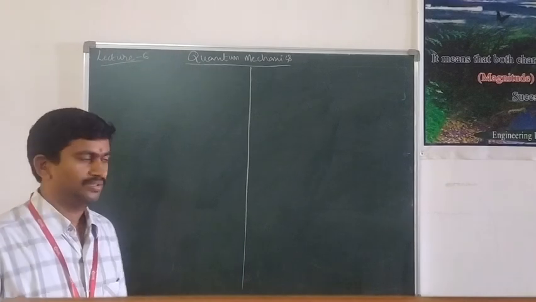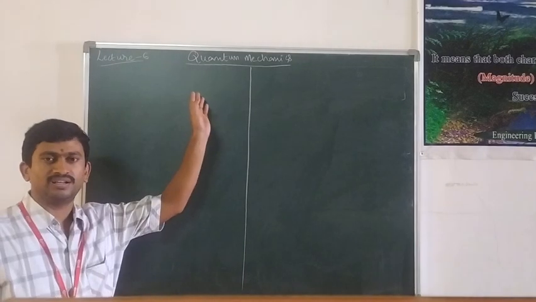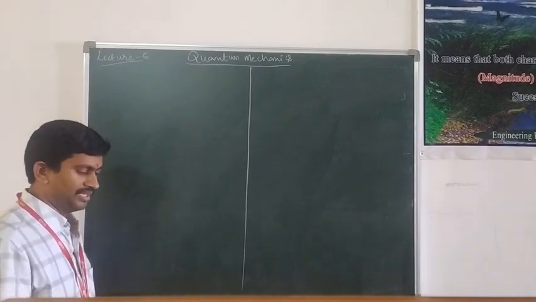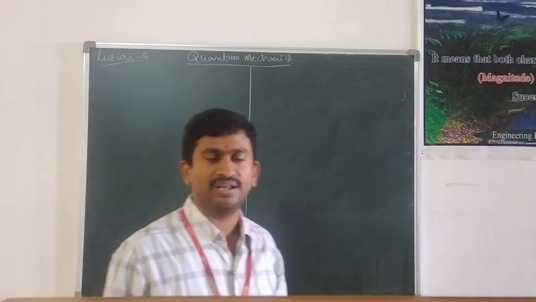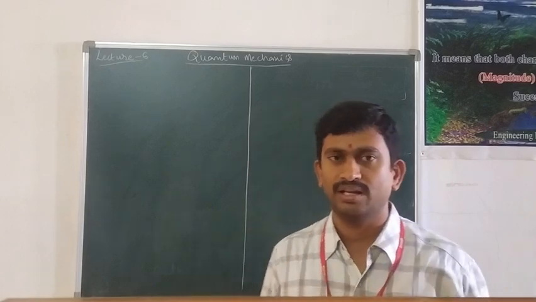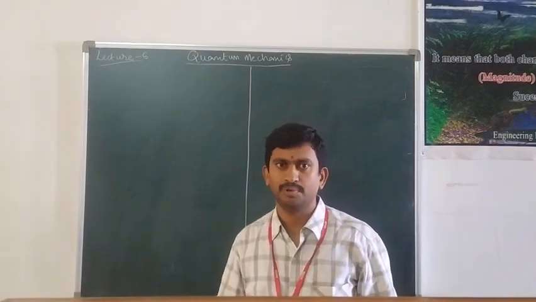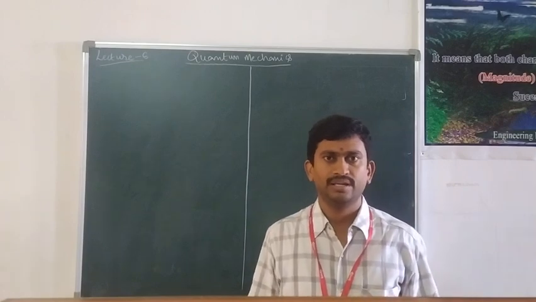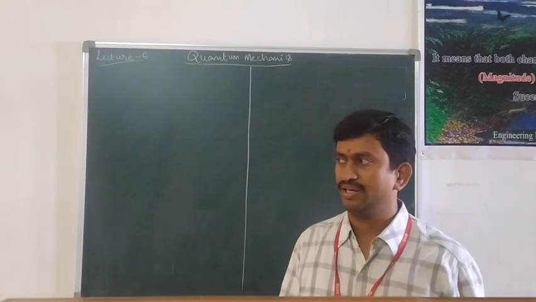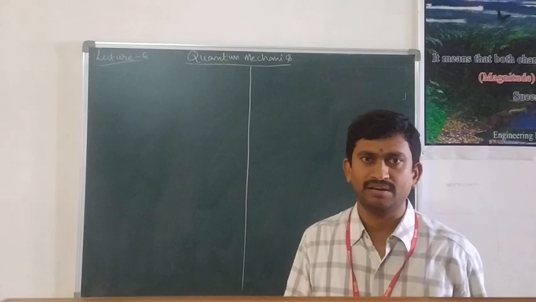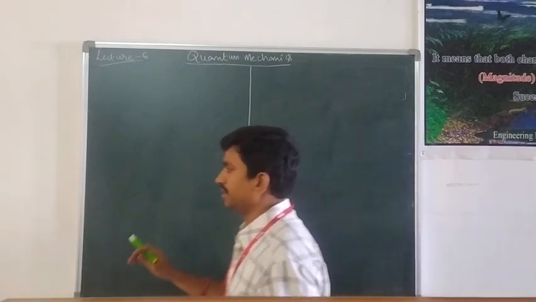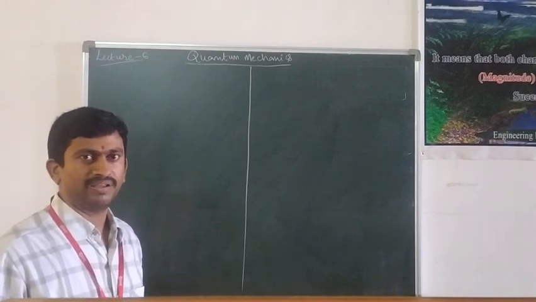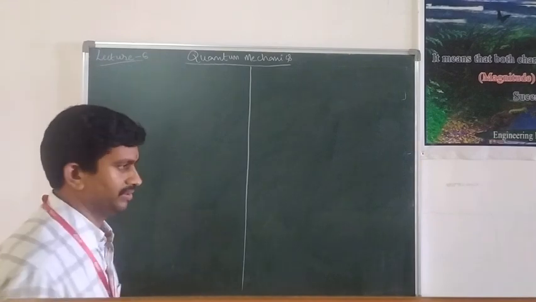To all of you. Today we are going to learn the next lecture, lecture 6 on quantum mechanics. In the previous lectures we already discussed the Schrodinger wave, the de Broglie wave equation, the de Broglie wavelength, and the properties of matter waves. Now we are going to discuss the Schrodinger time independent wave equation for the matter waves.